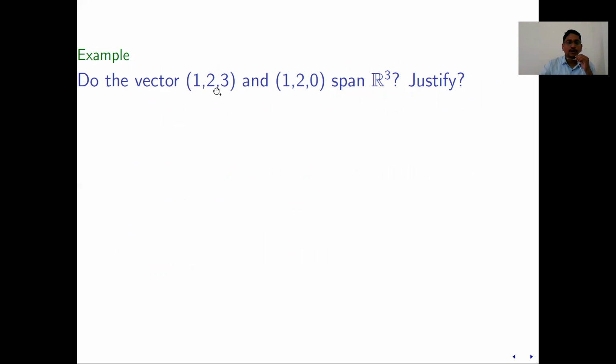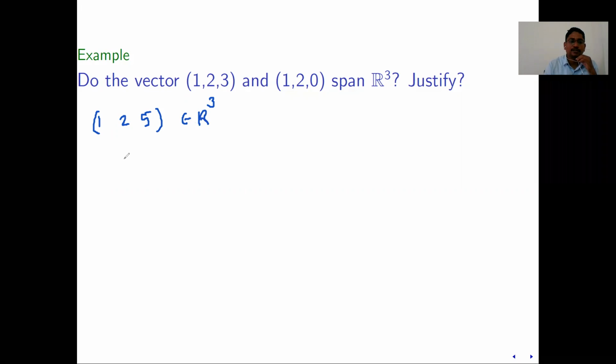Do the vectors 1, 2, 3 and 1, 2, 0 span R3? Suppose I take an example as 1, 2, 5. Its answer is no, because to span R3 you must have a minimum of 3 vectors.